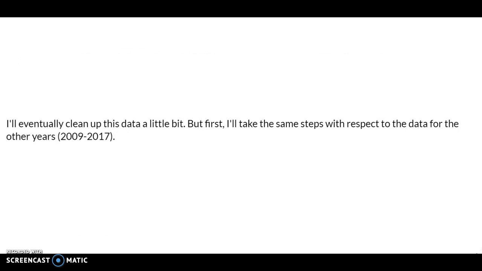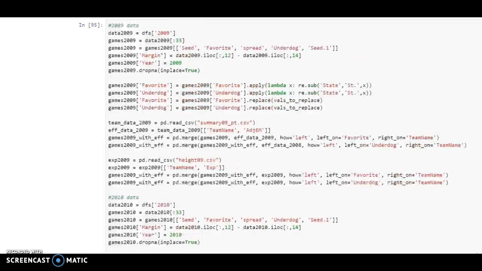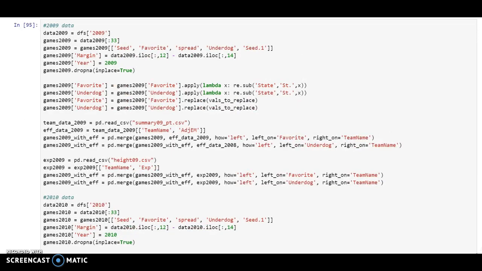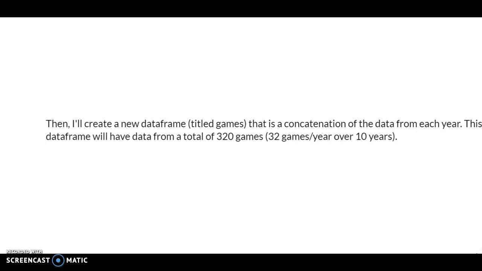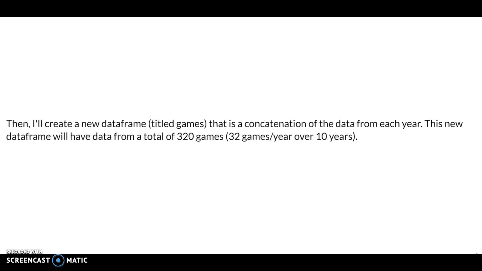Then I took the same steps with respect to the data for the other years from 2009 through 2017. Portions of those steps are shown here. I created a new data frame, including the data from each year.